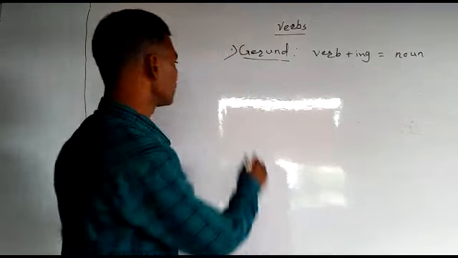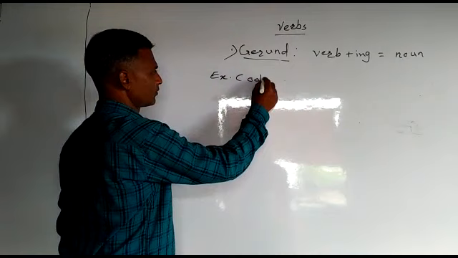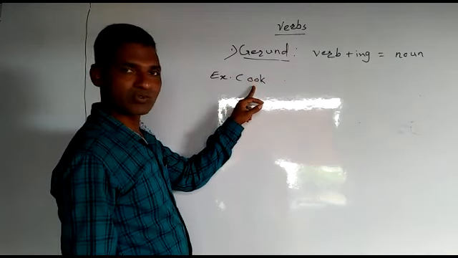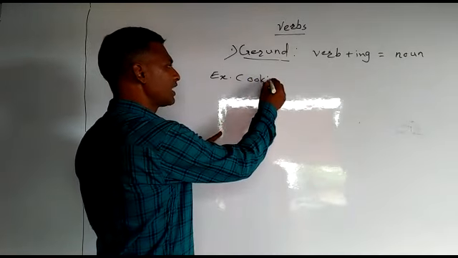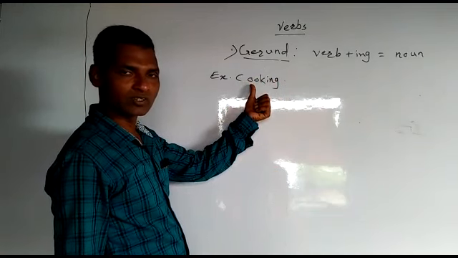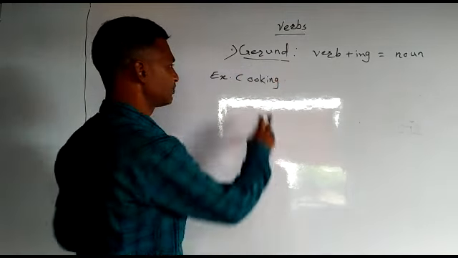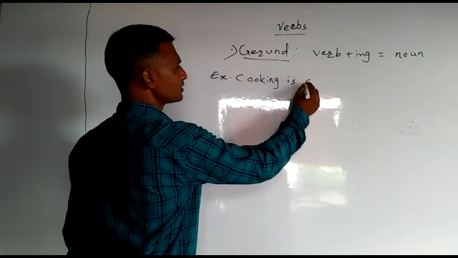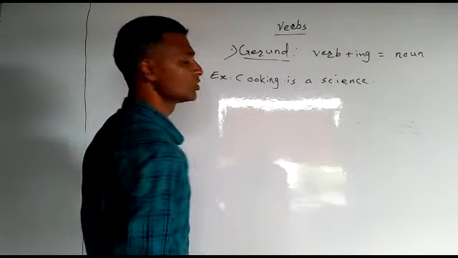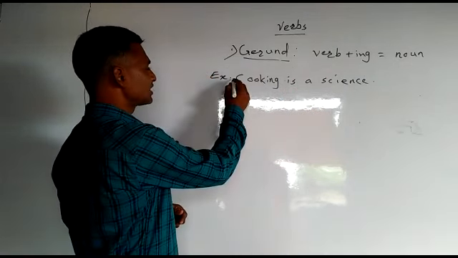For example, cook is a verb. Cook means स्वयंपाक करणे. Cook is a verb here. Then I am adding here ing. And when I use this word as a noun, then it will be called gerund. For example, cooking is a science.